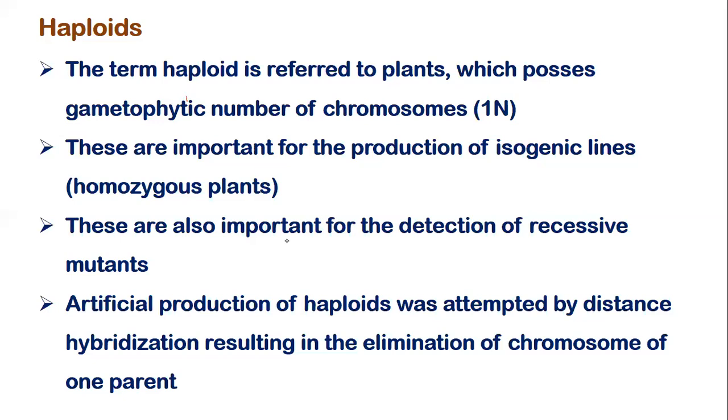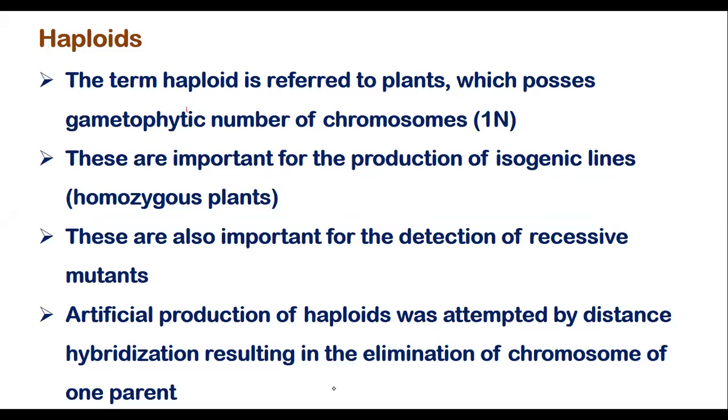So these are important for the production of isogenic lines. What do isogenic lines mean? Now let me explain isogenic lines, because these are some of the fundamental crux of the thing. Why has this happened? So what are isogenic lines? I give you the example of wheat, that is hexaploid: A, A, B, B, and C, C.